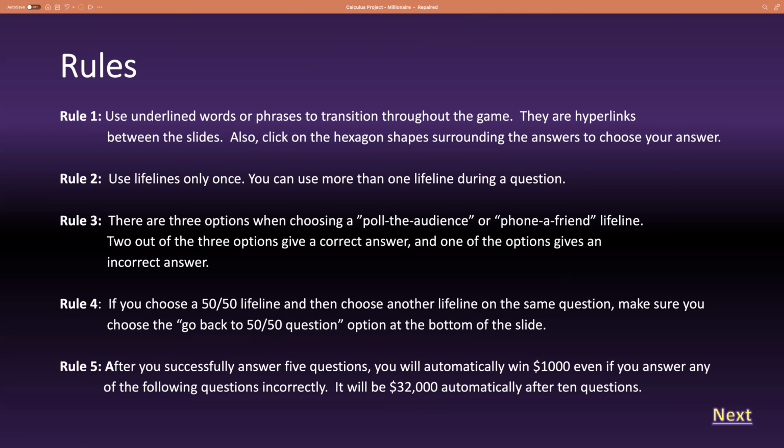Rule number 5, after you have answered 5 questions correctly in a row, no matter how you do throughout the rest of the game, you will win $1,000. Once you reach 10 questions and you've answered the first 10 questions correctly in a row, you will leave with $32,000. So that $1,000 after 5 becomes $32,000 after 10, and even if you miss a question, you will finish with $32,000.